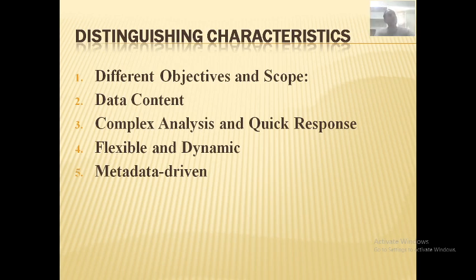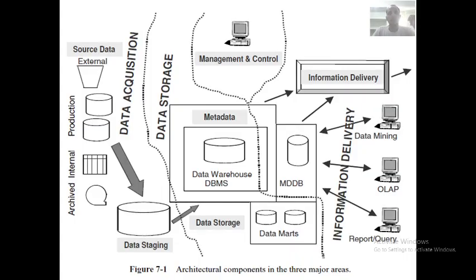And metadata driven. What is this metadata driven? As the data moves from the source system to the end users, see here now, these are the end users who are accessing the data warehouse. From where? From the data sources.